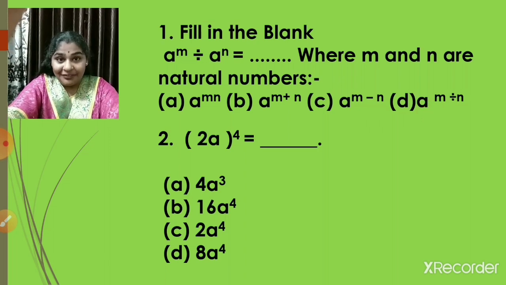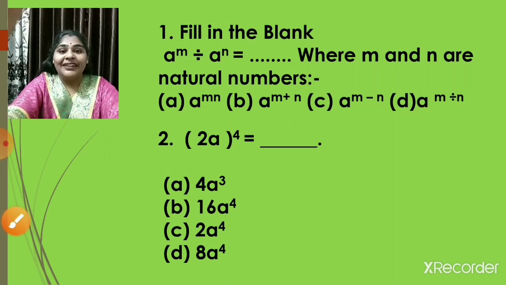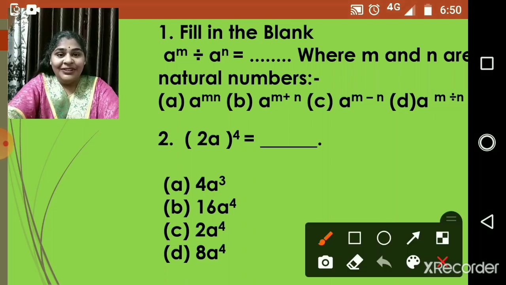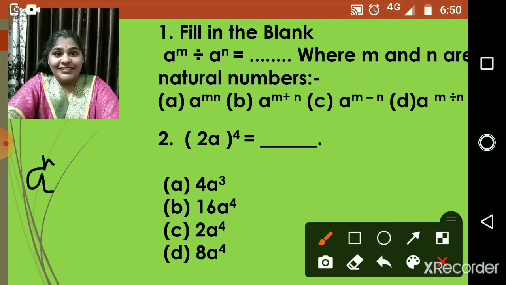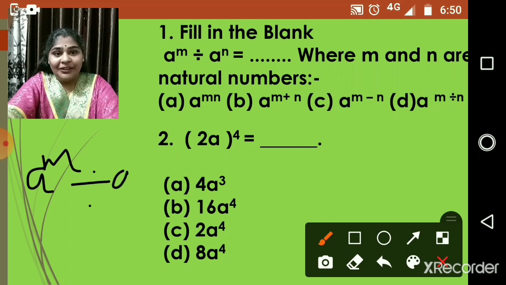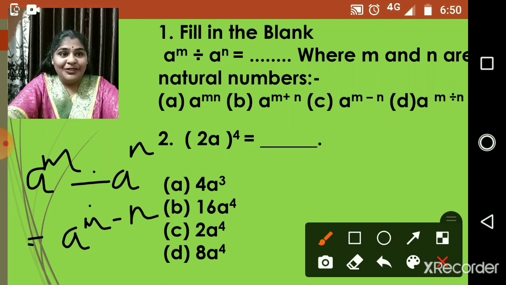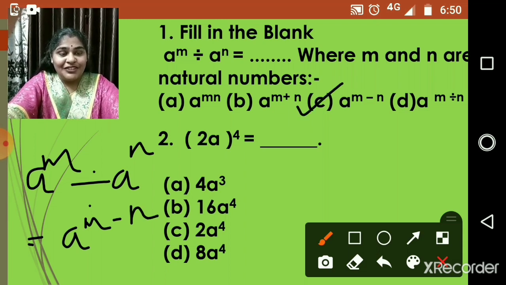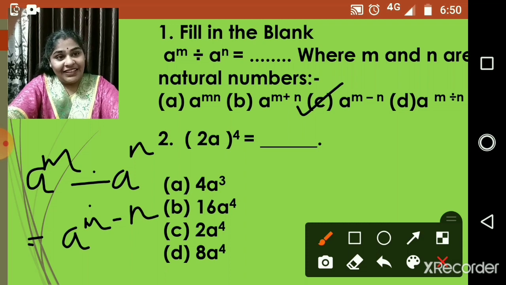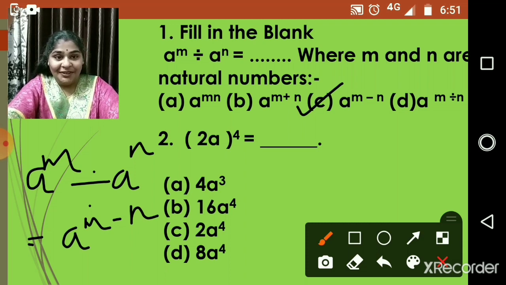If you are aware of the laws, you can quickly get the answer. We know that the law is a raised to m divided by a raised to n is equal to a raised to m minus n. So the correct option is option C, that is a raised to m minus n.